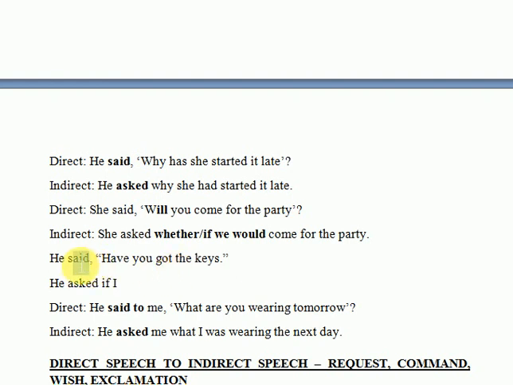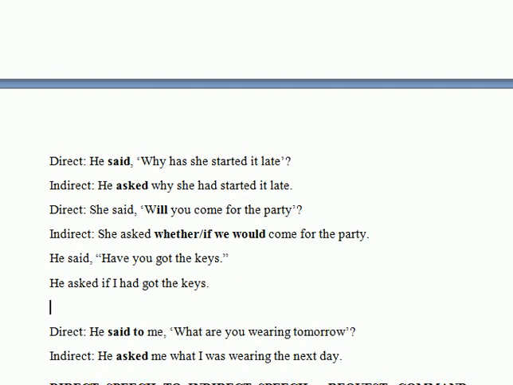The reporting verb is in the past tense, therefore the tense will change, and the present perfect will change into the past perfect, and it would be if I had got the keys. This would be the change of narration. Similarly, in the next example, if the example is the students said, "Did we get good grades, sir?"